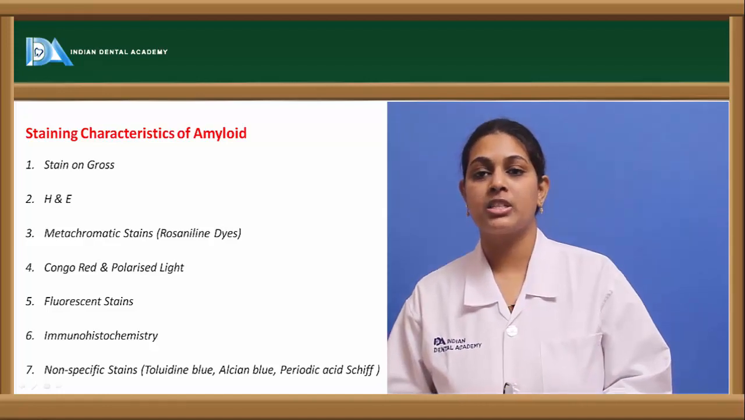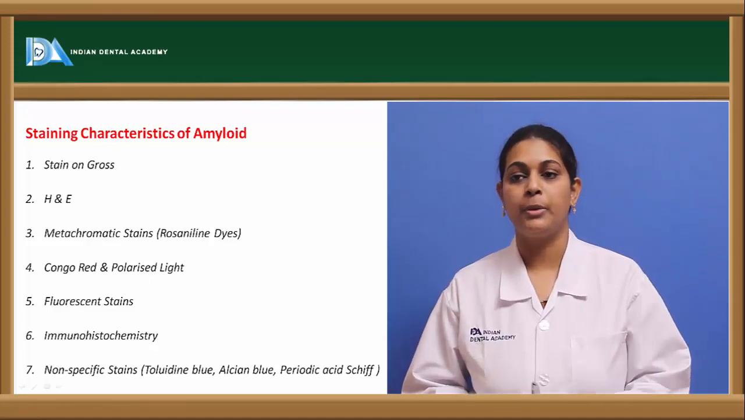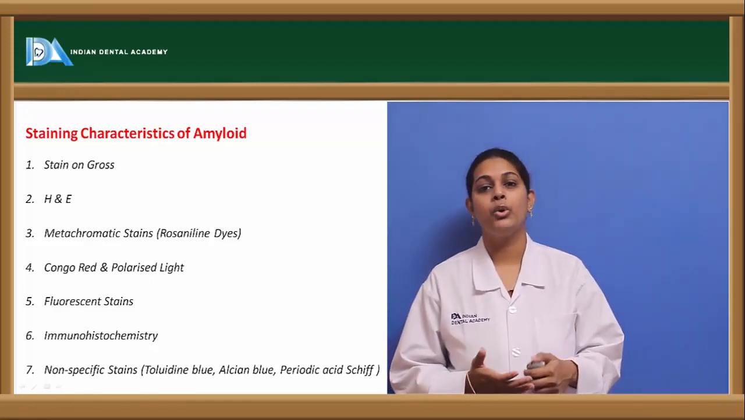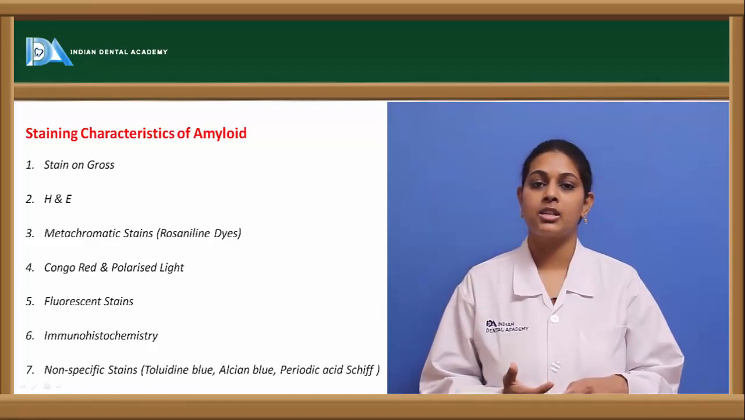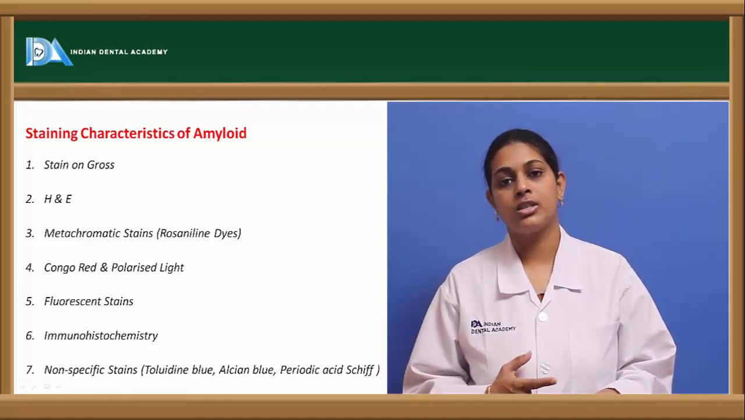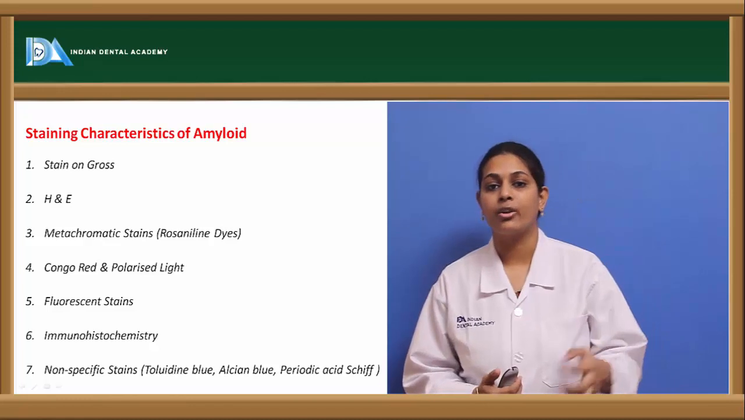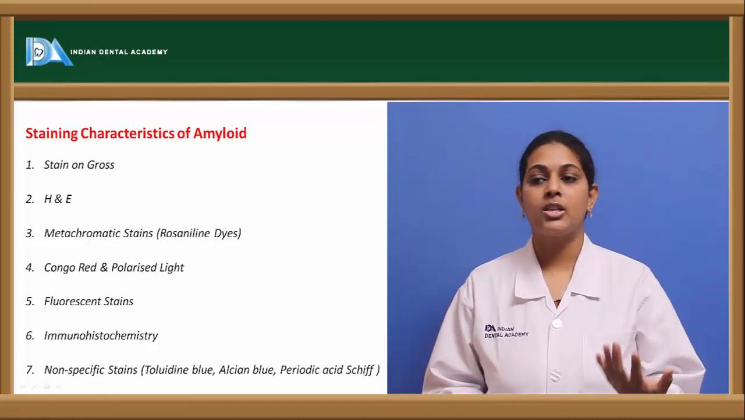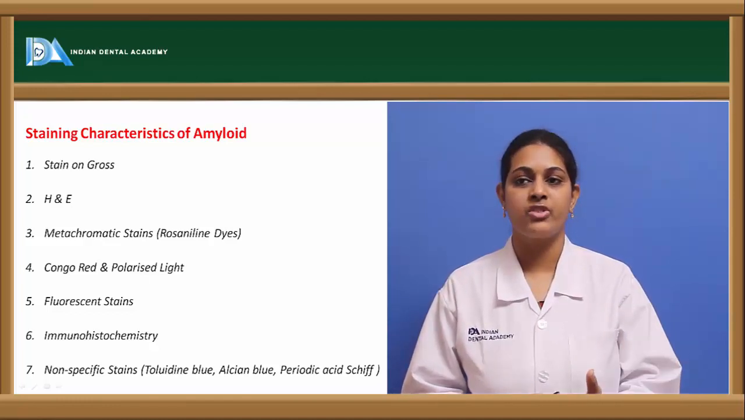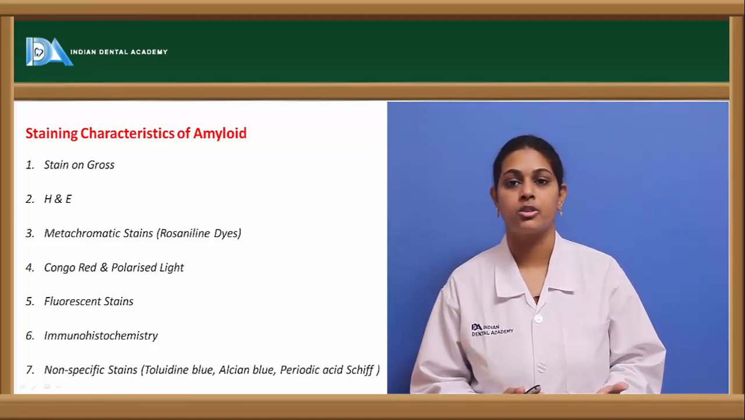Coming to other non-specific stains, there is toluidine blue, which imparts a purple-blue color, and Alcian blue, which imparts a blue-green color to the amyloid tissue. And the periodic acid-Schiff stain is usually done to show that amyloid contains carbohydrate content, that is, glycogen within the amyloid. Since amyloid has this starch-type content, it stains positive for periodic acid-Schiff. So these are the stains which can be used to diagnose the presence of amyloid in tissues.